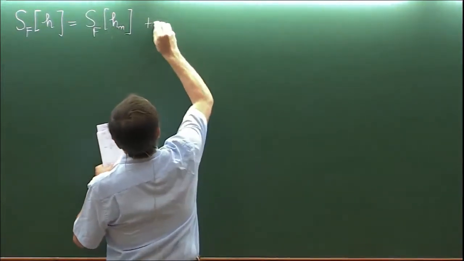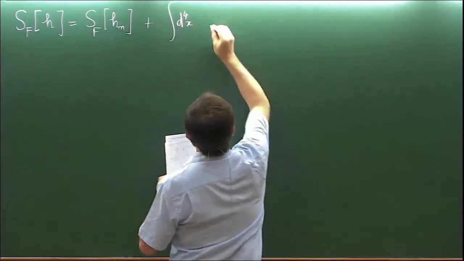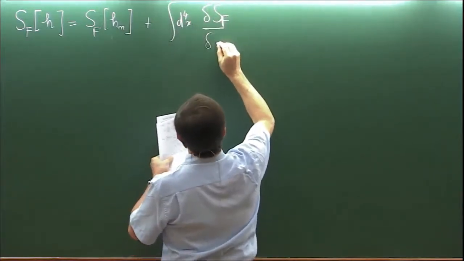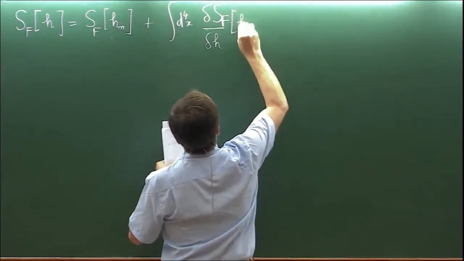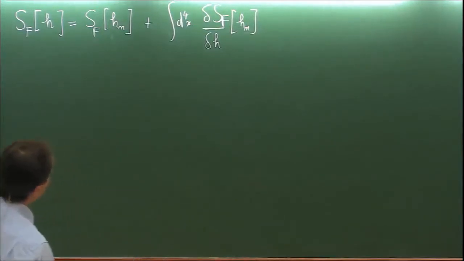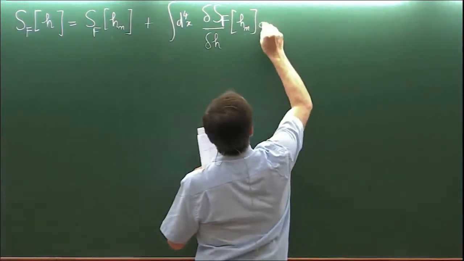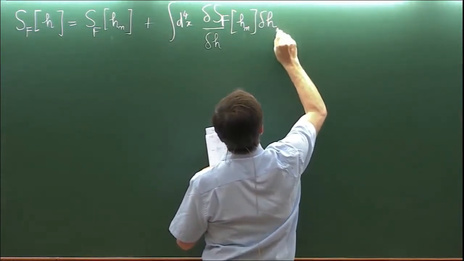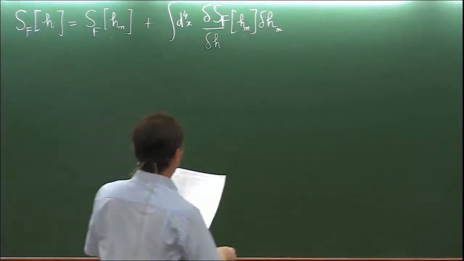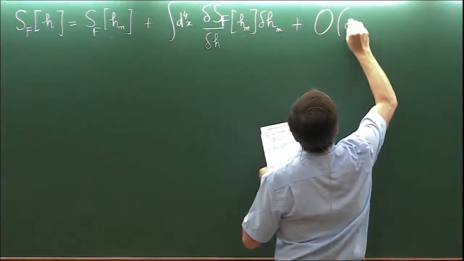plus some terms which come from the Taylor expansion of that action. There will be the functional derivative of the action with respect to h_n multiplied by the small correction that we have ignored and that we don't know, but we want to show that it is sufficiently small in our derivation.